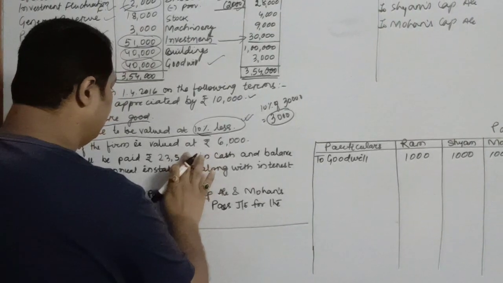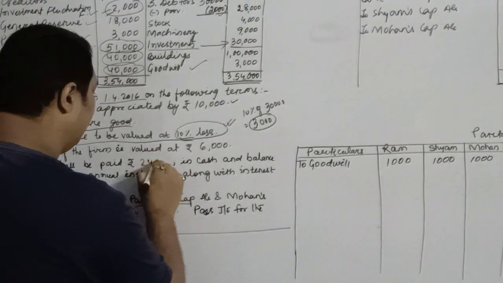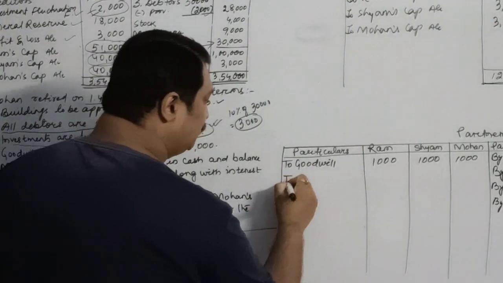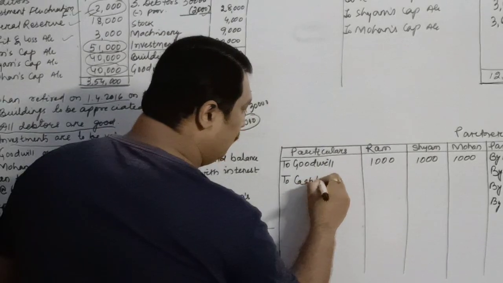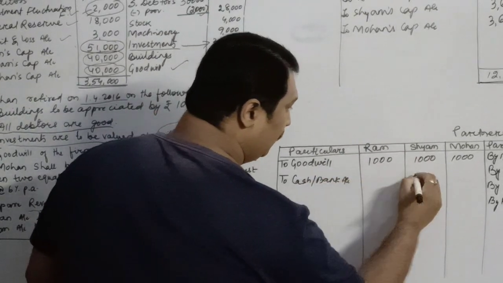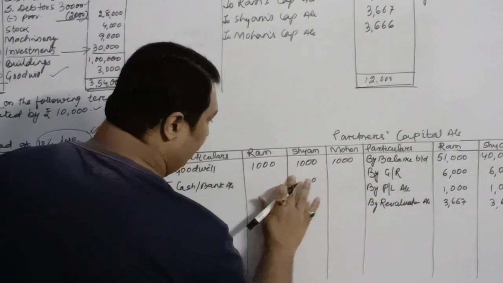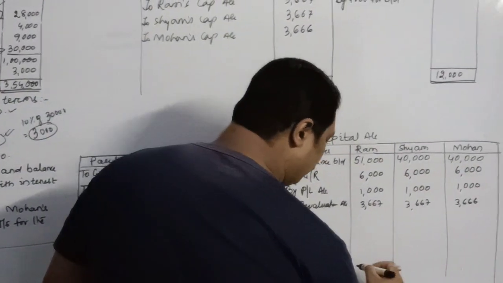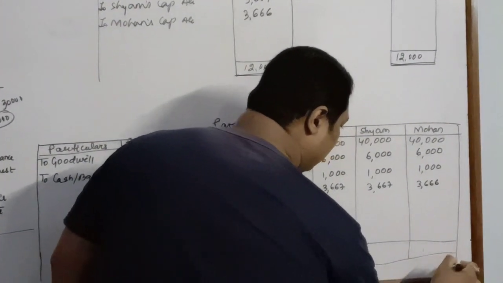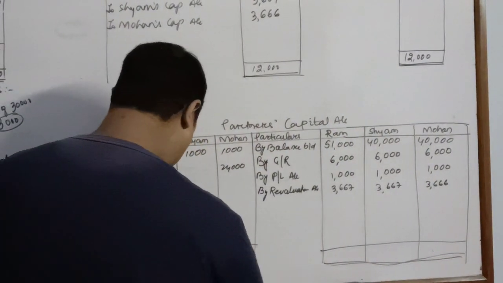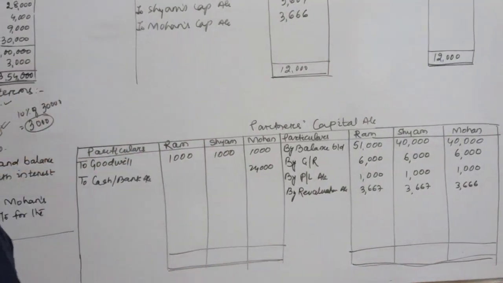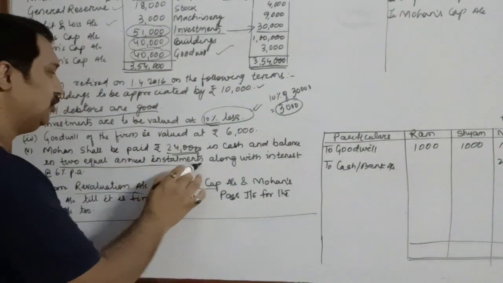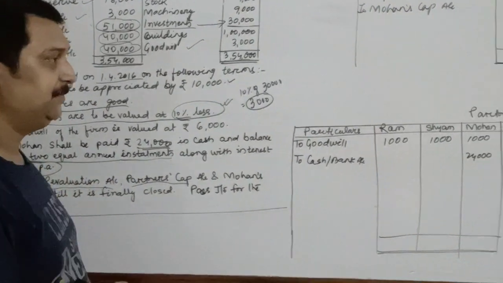Now children, let us make a small change. Let us say 24,000 is paid in cash. Since 24,000 is paid in cash to Mohan, we'll write over here cash account or bank account, whatever as per your question. We'll pay 24,000 to Mohan, and the balance will be transferred to his loan account. So first of all we'll balance Mohan, the retiring partner. The question clearly says that he is to be paid 24,000 in cash and the balance in 2 equal annual installments along with interest at the rate of 6% per annum.